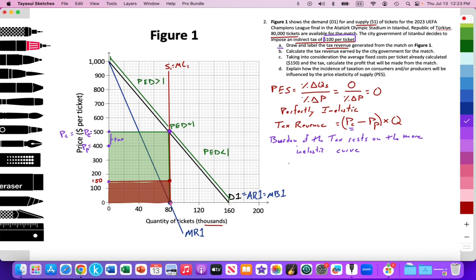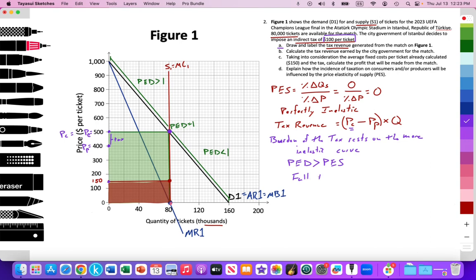So PED, the value of PED is going to be more elastic than the value of the supply curve. So the value of PED can be greater than the value of PES. Well, the value of PES is 0.